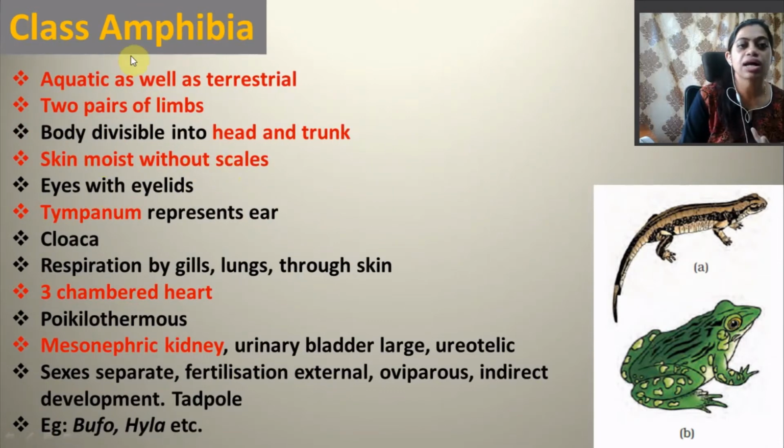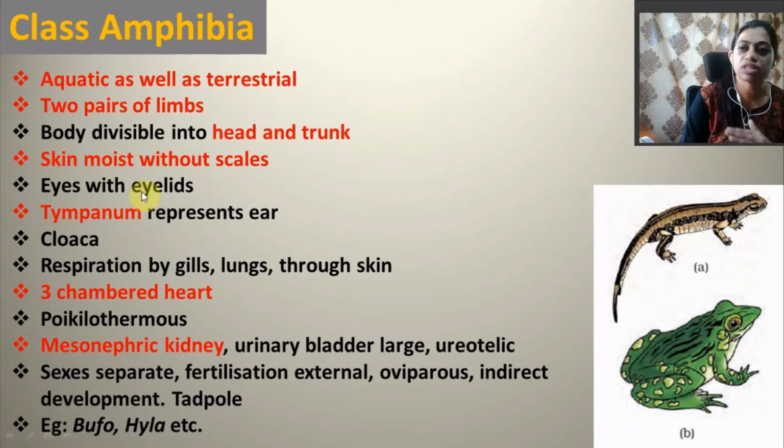From the class Amphibia, we are talking about Tetrapoda, that means they bear limbs rather than fins. So it is the superclass Tetrapoda, under subphylum Vertebrata, division Gnathostomata, and we are talking about the class Amphibia.